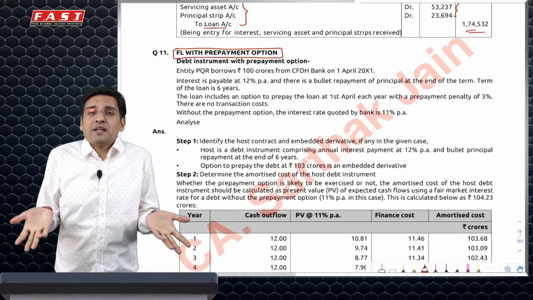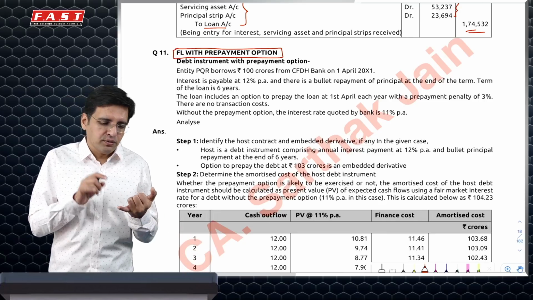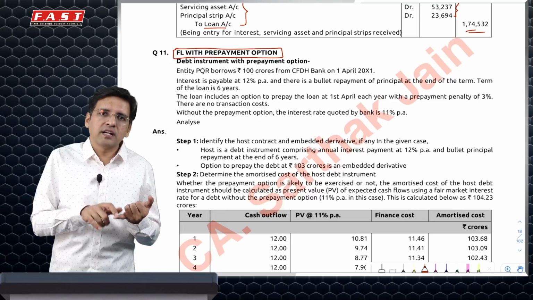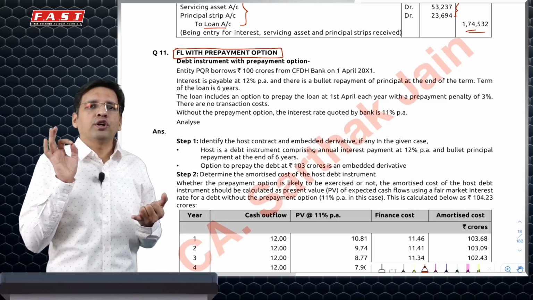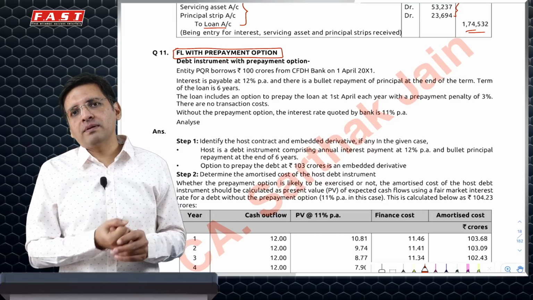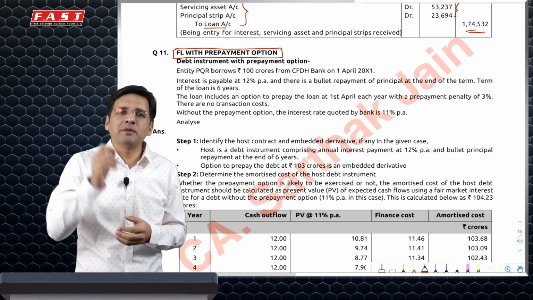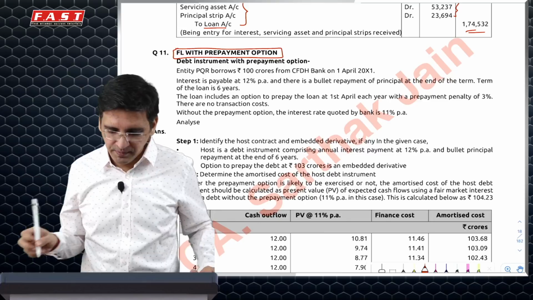I'll be surprised because I have money, I want to pay. So the bank would say if you want to pay early, then at the time of inception of the loan itself, in the contract, we will have to give you an option that you can prepay. But in that case, we may charge a little higher rate of interest from you. We may also charge a prepayment penalty. This is what the question is about.